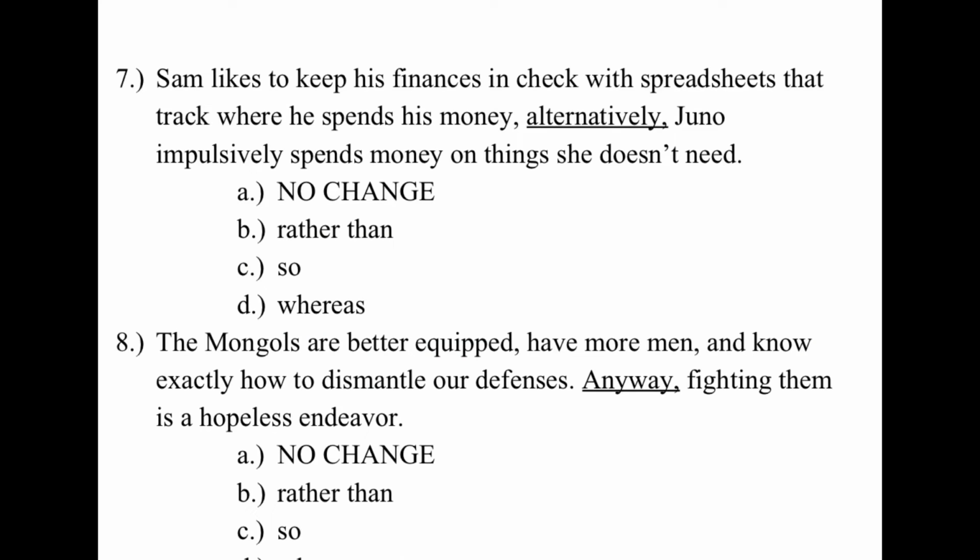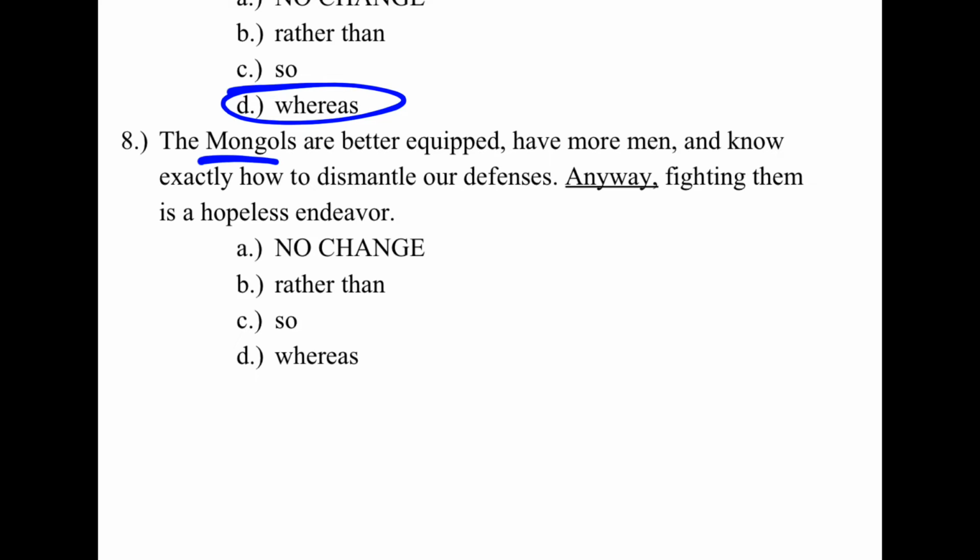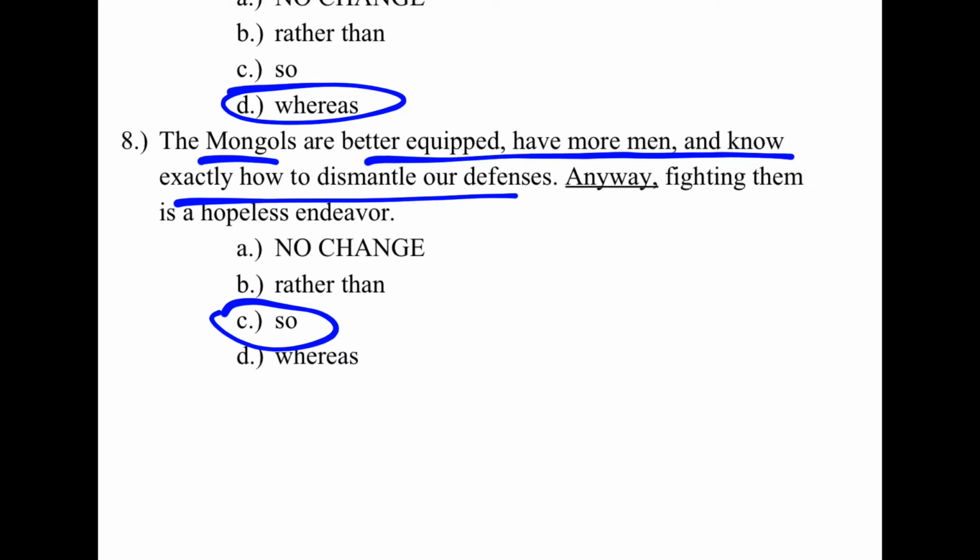So 7 is showing the difference between Sam and Juno, comparing them directly. The contradiction can be established with a word like whereas. Number 8 is a bit of a cause and effect. The Mongols, better equipped, have more men, know exactly how to dismantle defenses. So, fighting them is a hopeless endeavor.